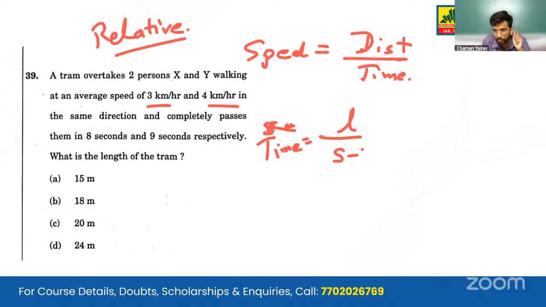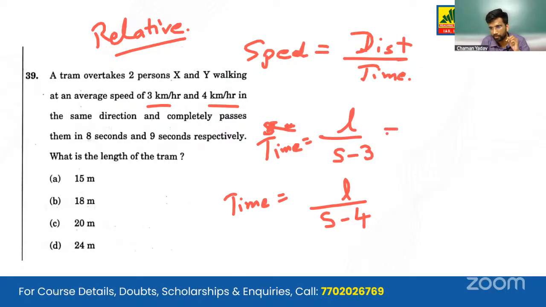So we'll write length divided by S minus 3 for person X, and length divided by S minus 4 for person Y. It equals 8 and 9 seconds respectively.